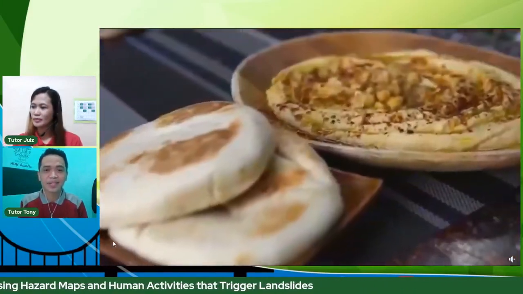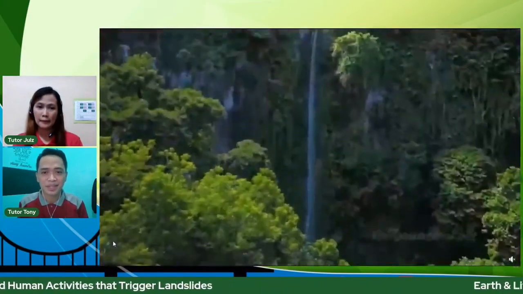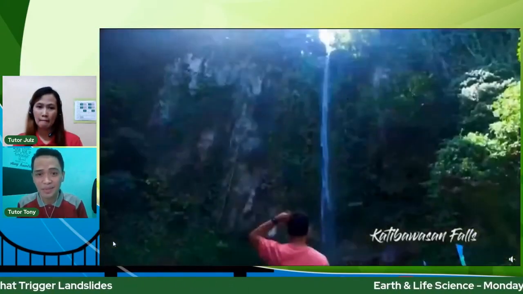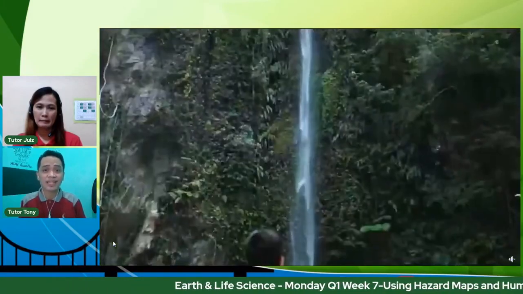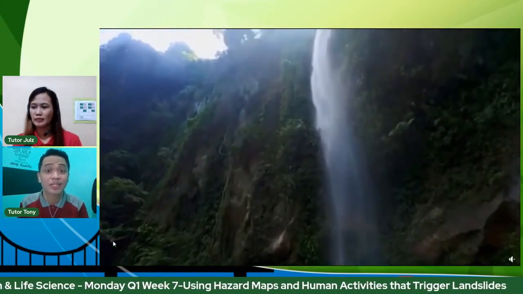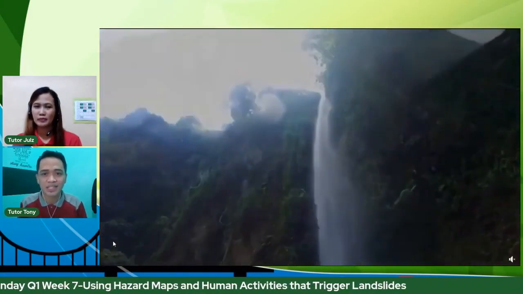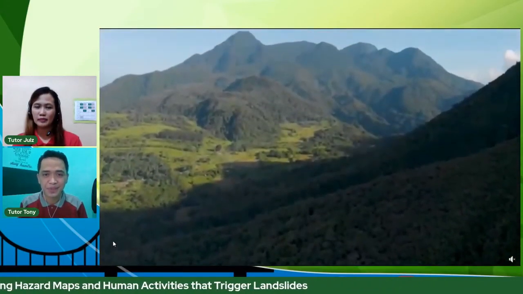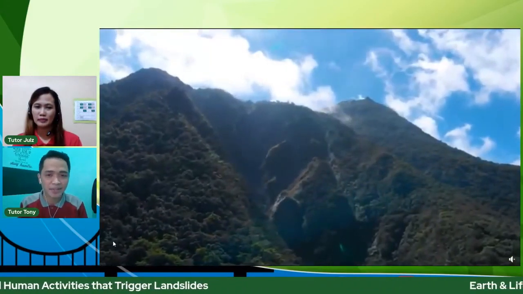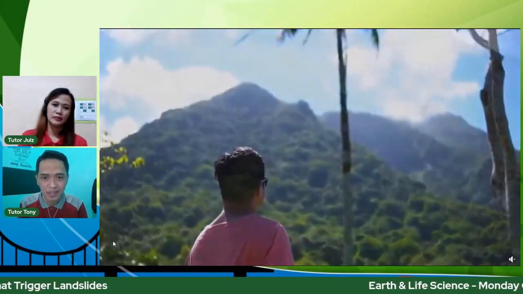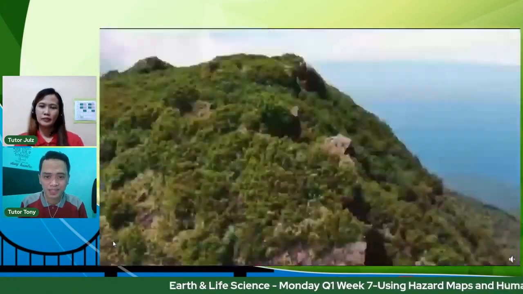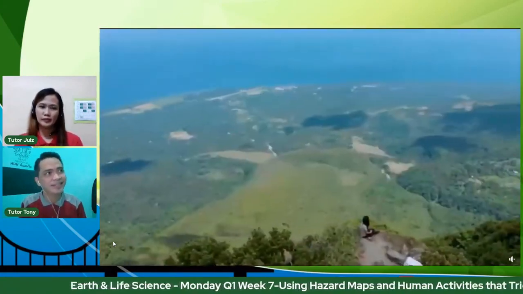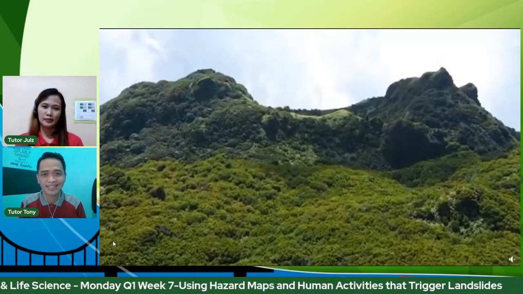Ayan, of course, syempre mga lugar, they also boast of their native food and delicacies. Pampasalubong, ayan. Of course, the lanzones, and other native delicacies and ulams. Yan, mga seafood syempre kasi malapit sila sa bodies of water. We also have the Katibawasan Falls. Yung finiture natin kanina. 250 feet yan ang taas niya. Average 250 feet. And surrounded siya ng different kinds of ferns and other tropical trees. And of course, you also get to have the site of our Mount Hibok-Hibok and other na katabi niyang mga bundok tsaka bulkan. Ayan, sa mga mahilig mountain climbing.